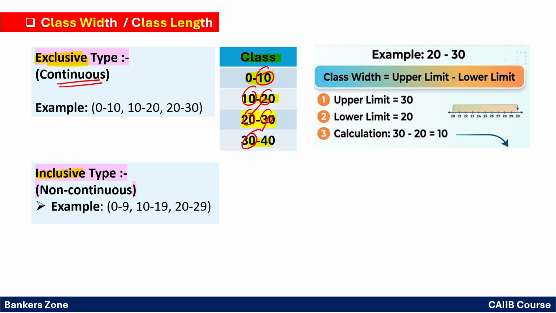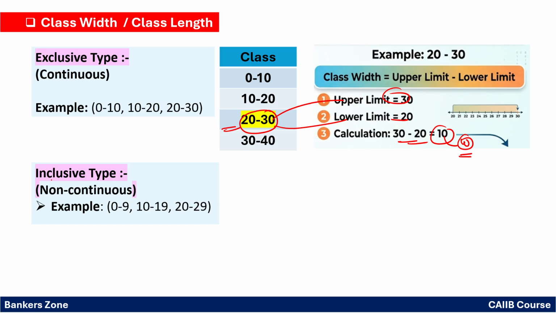In that case, we have to find the class width as the upper limit minus lower limit. For example, for the class 20 to 30, what is the upper limit? 30. What is the lower limit? 20, right? Very simple. So 30 minus 20, 10, will give you the width of the class.